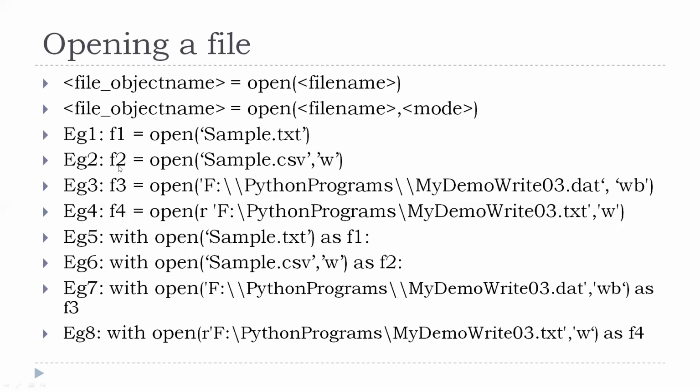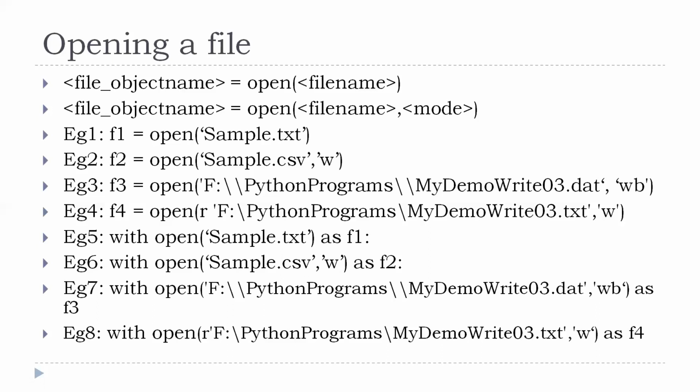Then the second example is F2 is equal to open of sample.csv, comma, W indicates the mode. I am opening the file for writing. Other than reading, I have to specify modes with respect to opening a file. Here F1, F2, F3, F4 are called file handlers or file objects, right?